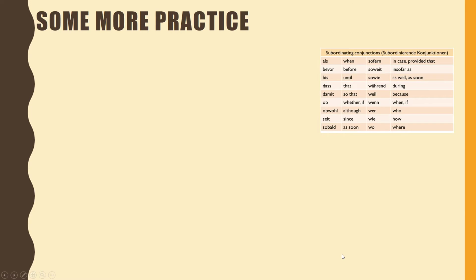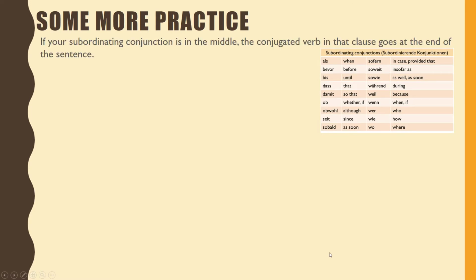We have some more practice. Here are our subordinating conjunctions. So remember the rules. If your subordinating conjunction is in the middle, the conjugated verb in that clause goes at the end of the sentence. We have number 1: die Kinder machen Hausaufgaben, bevor sie spielen dürfen. Before is our conjunction. Look at which one before might be.